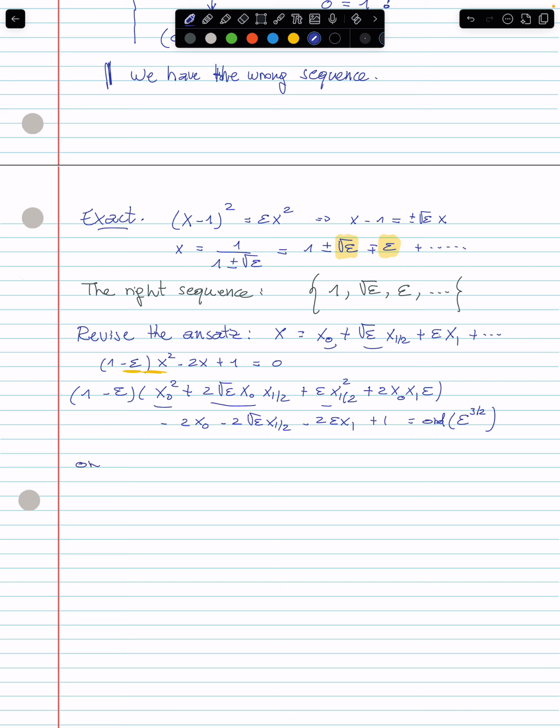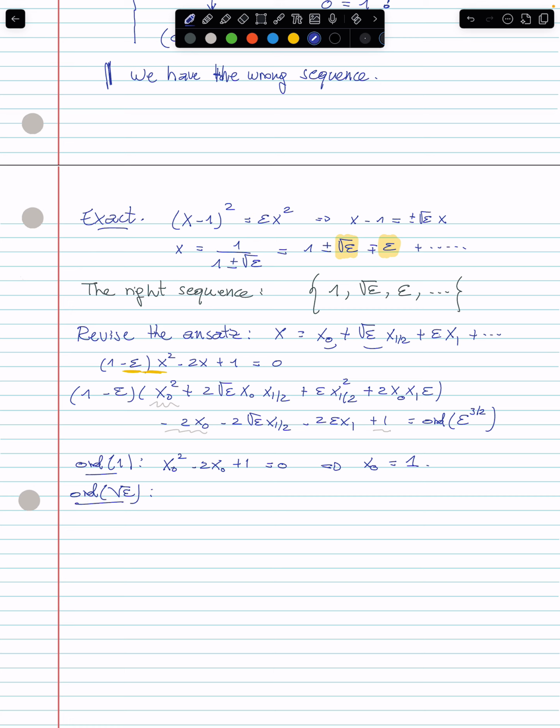At leading order, again, we balance the different terms of the equation. What do we have? We have this multiplied by 1 minus 2x0 plus 1. All right, so at leading order, we have x0 squared minus 2x0 plus 1. Okay, this is no big surprise. So we have x0 is equal to 1. The next order is in square root of epsilon.